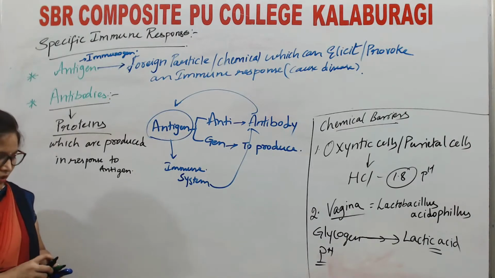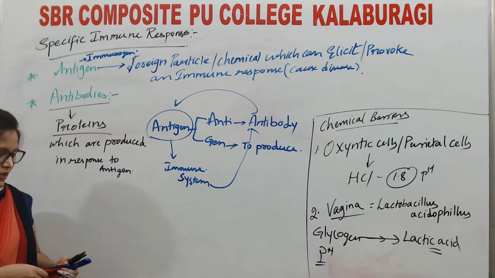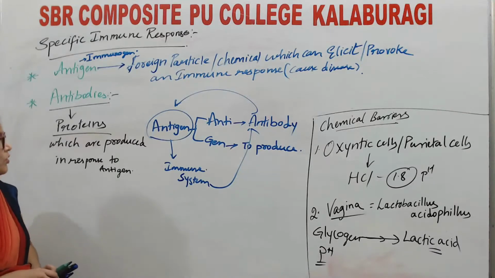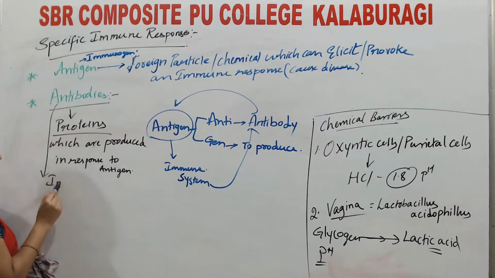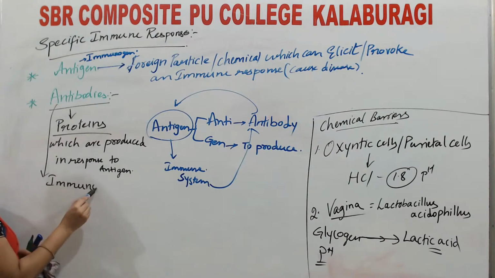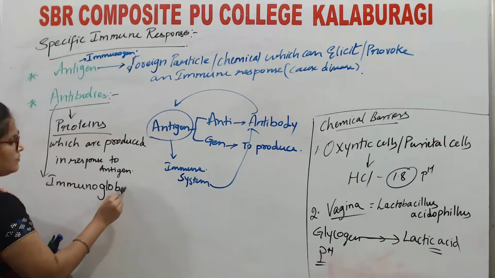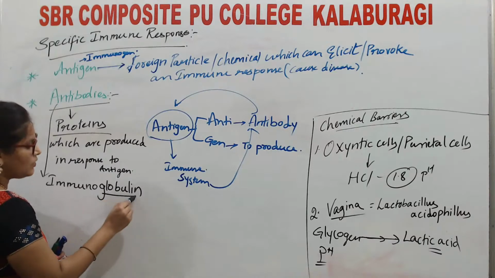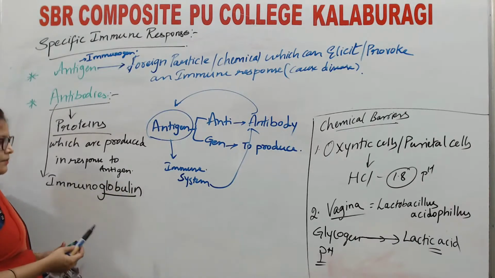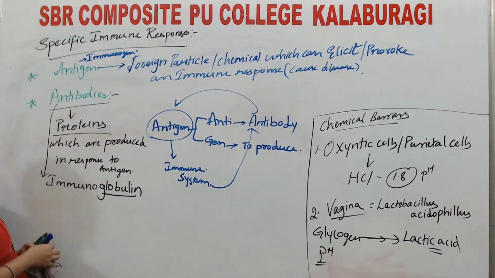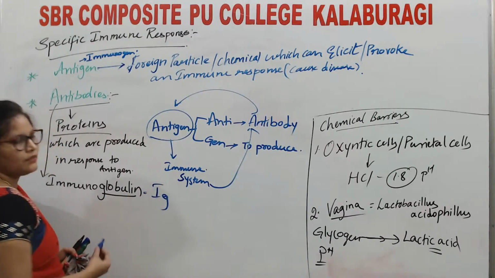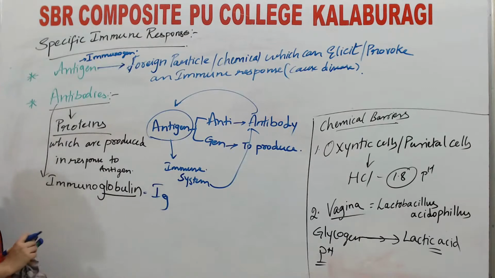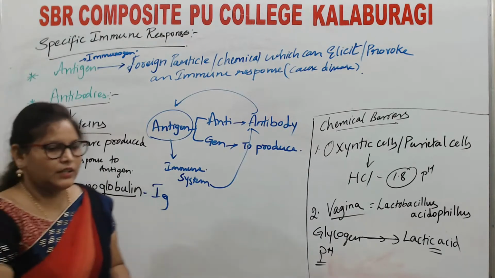Antibodies are also known as immunoglobulins. They belong to the globulin class, and they are referred to as Ig. Immunoglobulins, Ig. Is that clear? Now, antigen.